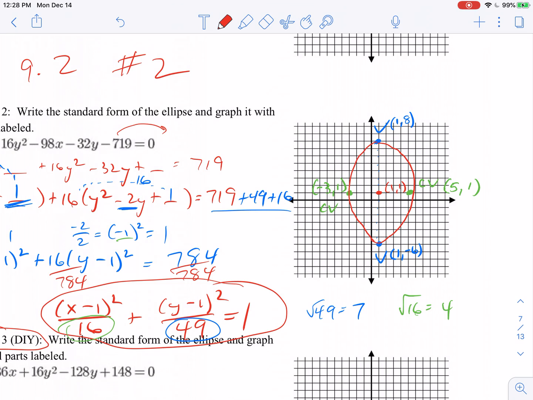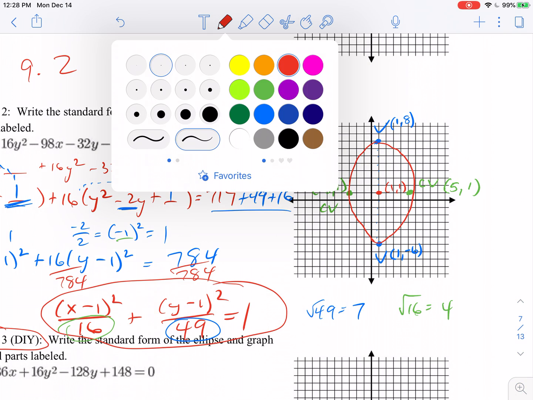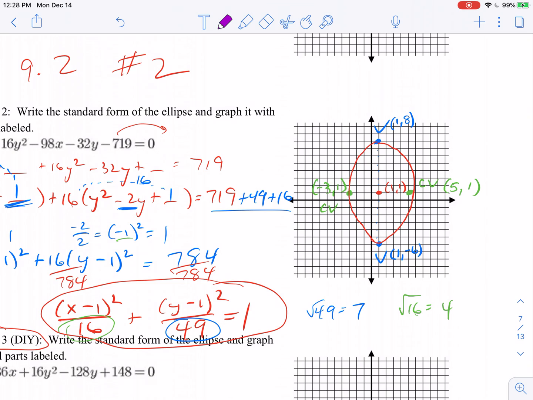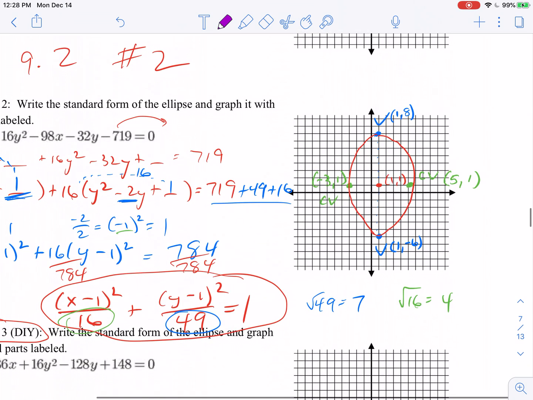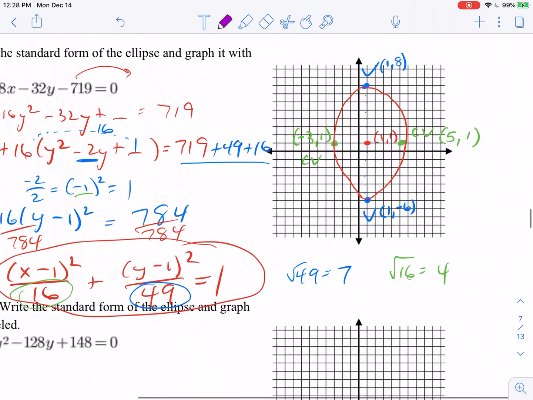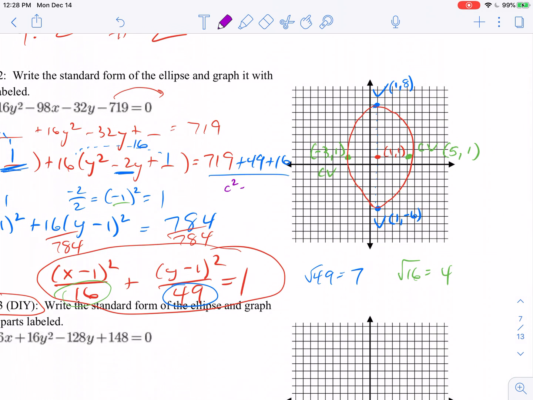And what you can see is it's a little bit more vertical, like it's been stretched vertically and not necessarily horizontally. And then the last thing would be to find the focus or foci. I'll just put it in here. So that formula for it is c squared equals a squared minus b squared. You can't really mess that up. If you add them, it would mean your focus points end up outside the ellipse. And if you subtract small minus big, you're going to get negative 33, and you can't square root negative 33.